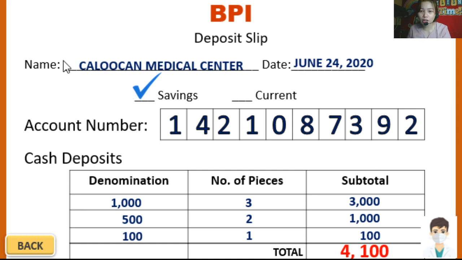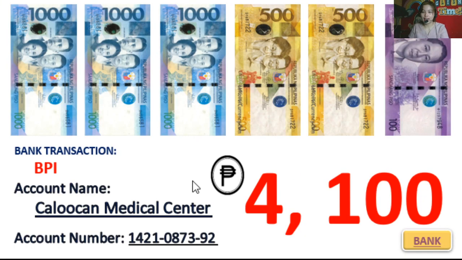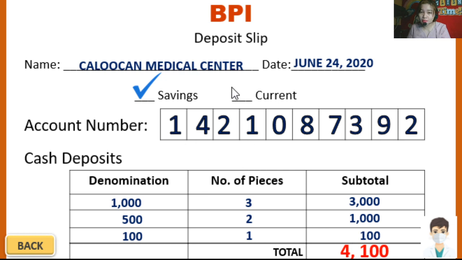Let's check first the account name. Make sure the spelling of the names is correct. Alright, so we got it right. And then be careful with the account number. You have to be very sure about it, because if you get one mistake, even just one digit, your money might be sent to another's bank account.